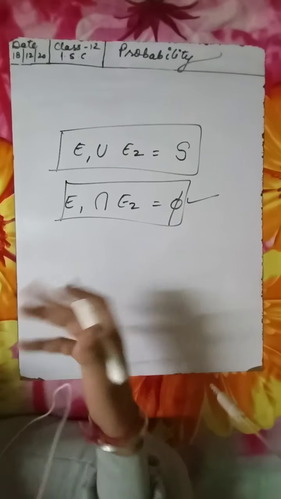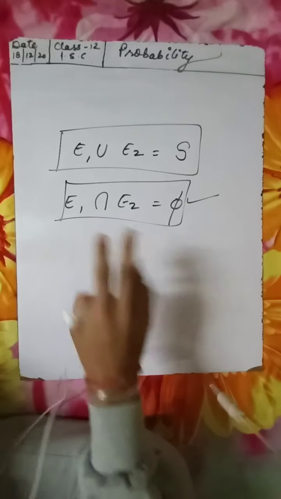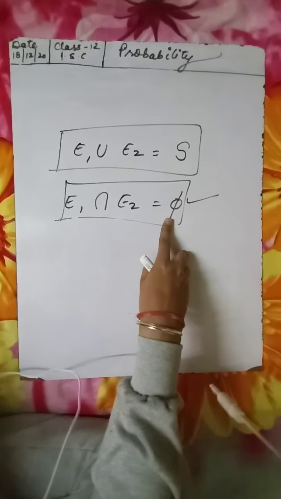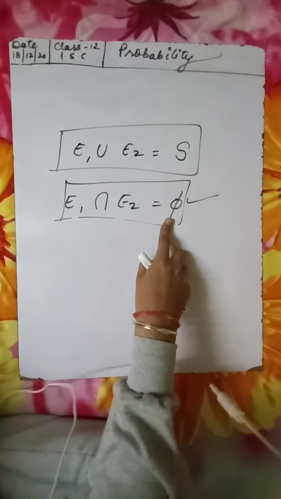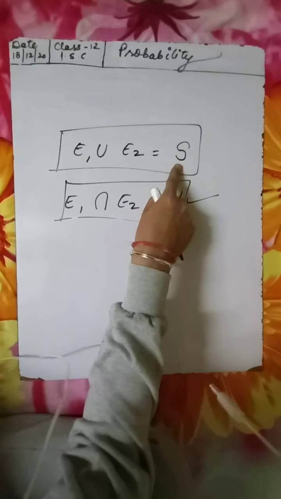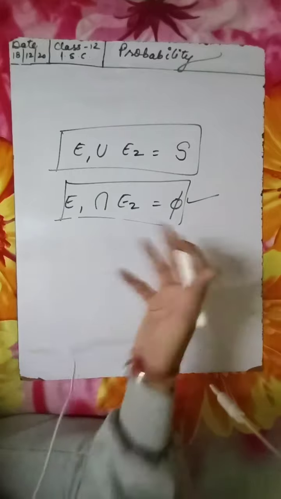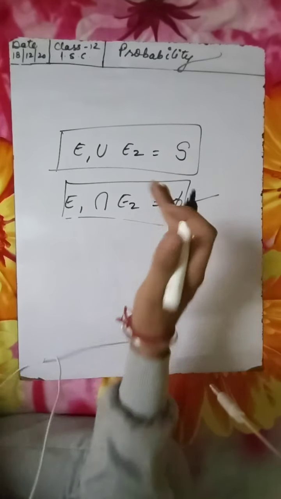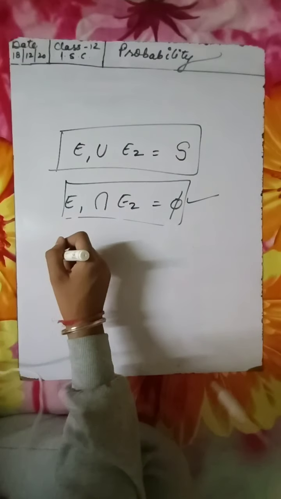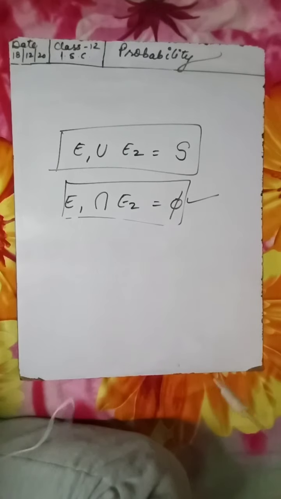Exclusive means they both are totally different. So if on taking the intersection of these two events we get phi, then this is called mutually exclusive. And for two events, if on taking their union we get the full sample space, this is called exhaustive. Now some events are both mutually exclusive and exhaustive. Let us take one example and understand it.